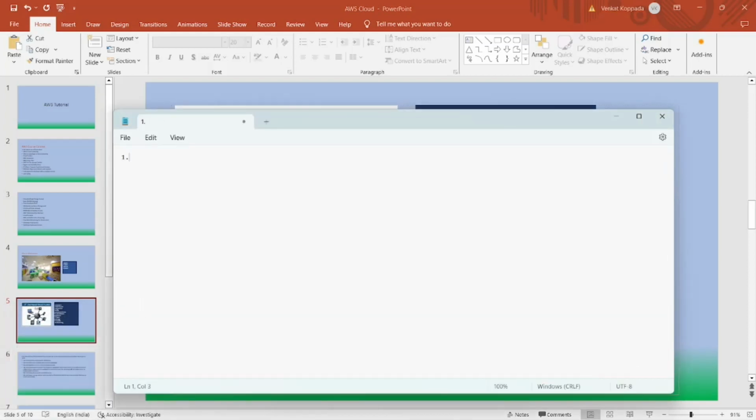So first I need machines. So if you have machines, then we can develop the projects, right? And next I need to have some web servers. So if you have web servers, then we can deploy our applications. And next we should have database servers. Okay, so if you have database servers, then we can store our application data.